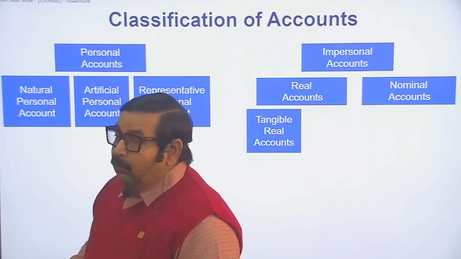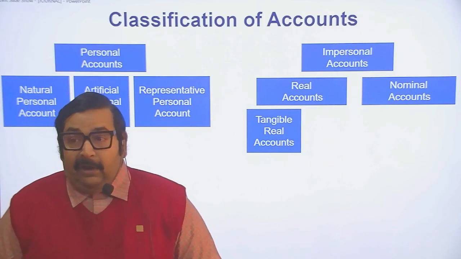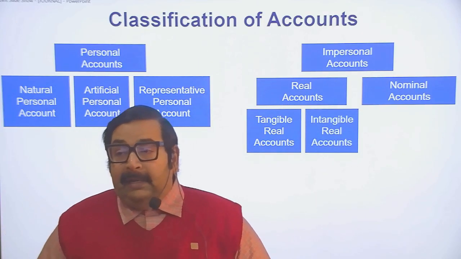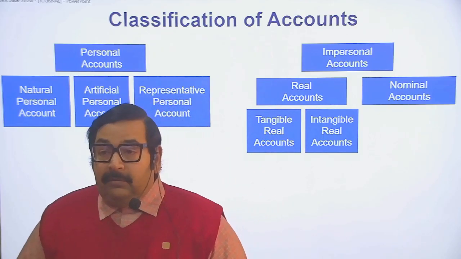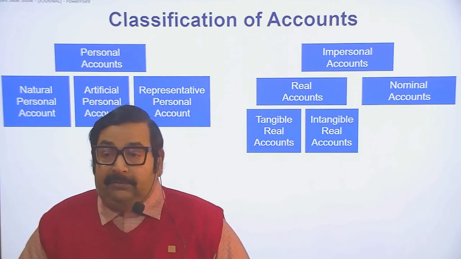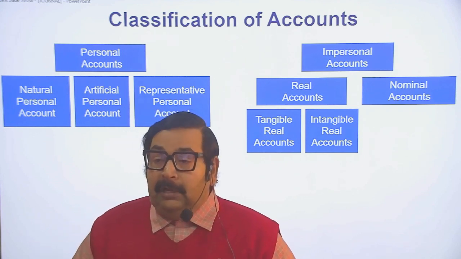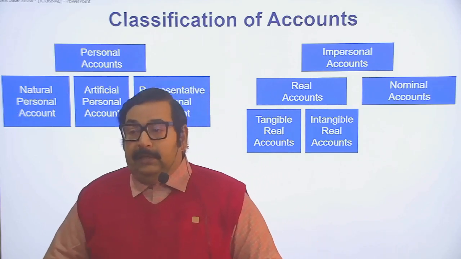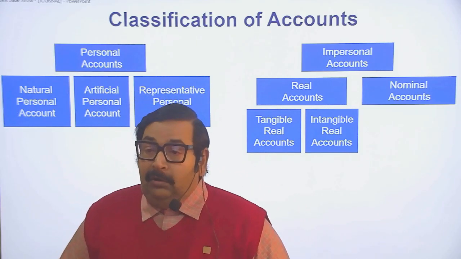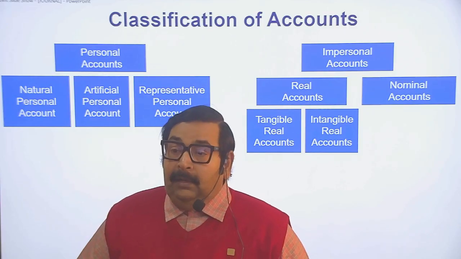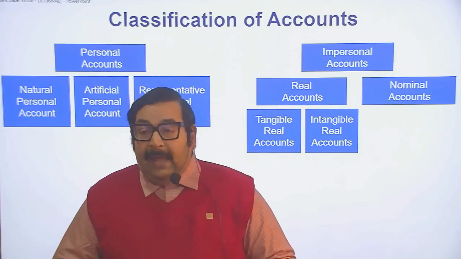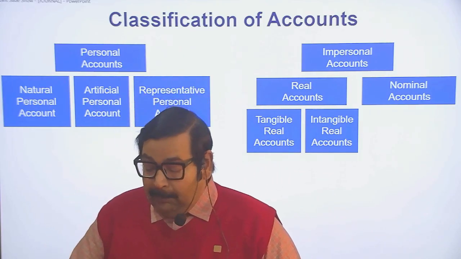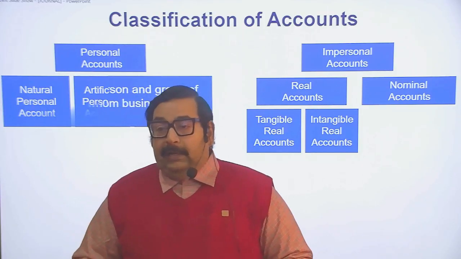Real account is also called assets account. There are two types of assets accounts: tangible real and intangible real. Tangible real means those we can touch and see. These are tangible real accounts: furniture, building, plant, machinery, cash. And intangible real accounts are those we can only feel, cannot touch or see, like goodwill, patent, trademark, copyright. These are examples of intangible real accounts.